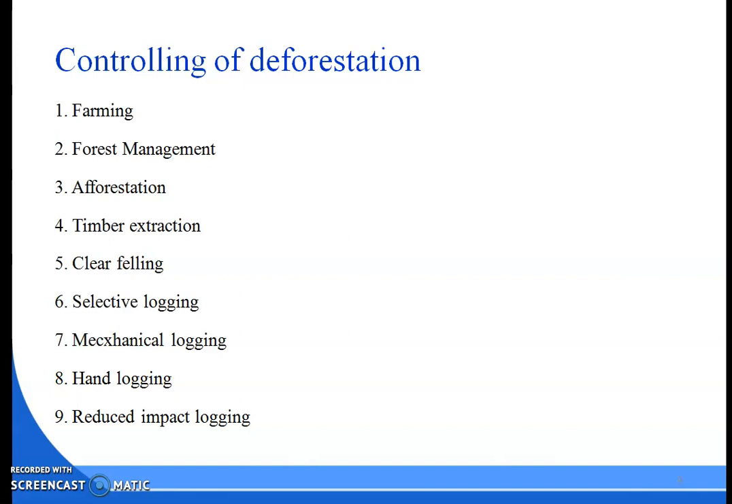Nowadays we can see that various types of machines are available to directly pull out, directly lift out, or directly transport the trees from one place to another. So we need to use this type of machinery. Okay, and mechanical logging can also be used in clear felling or selective logging. Next is our hand logging.